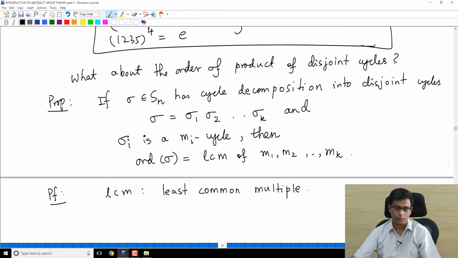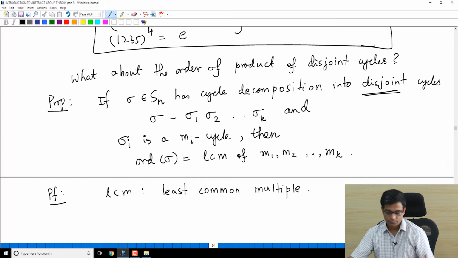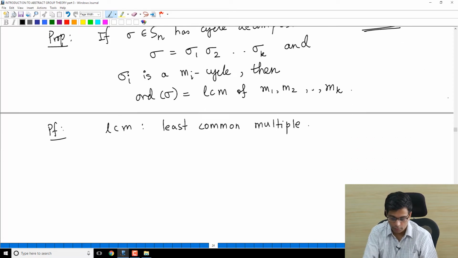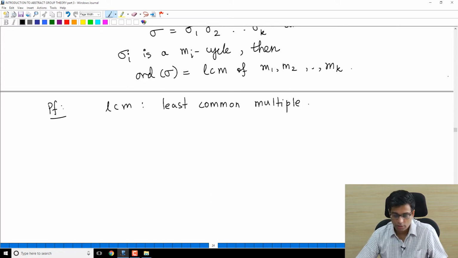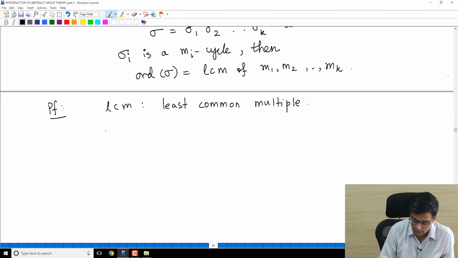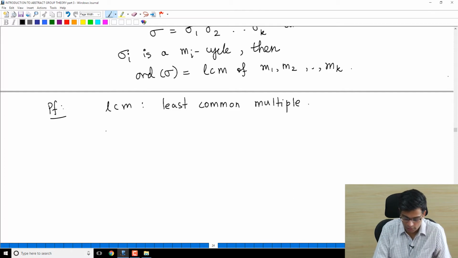Now in the new proposition, I am telling you, if you have a cycle decomposition into a product of k cycles which are disjoint, that's important, then the order of the product is the LCM of the individual orders. Remember, the order of sigma i is mi, and the order of sigma is the LCM of the mi. So this is very easy to prove. Let's quickly prove this.